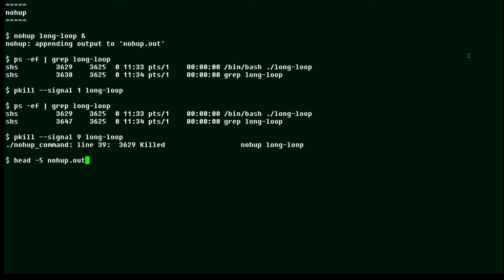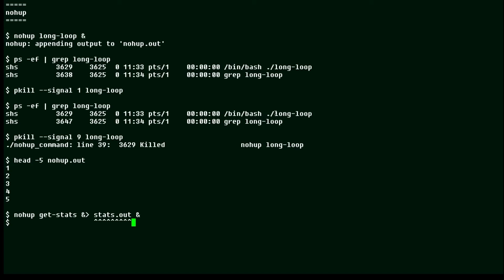And now I'm going to look at the file that the nohup command prepared for me by running the long loop script. And as you see, there is output there. And now I'm going to just show you another way. If you want nohup to write its output to a different file, you can specify that file in a command like this. You can see that we would be writing to stats.out this time.